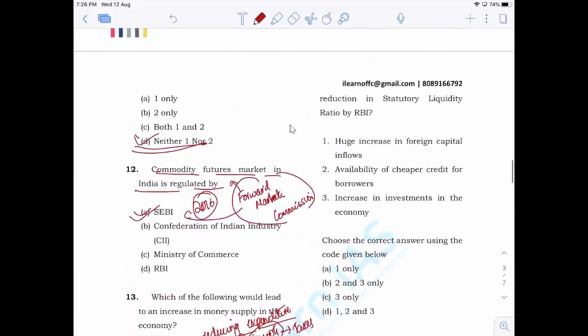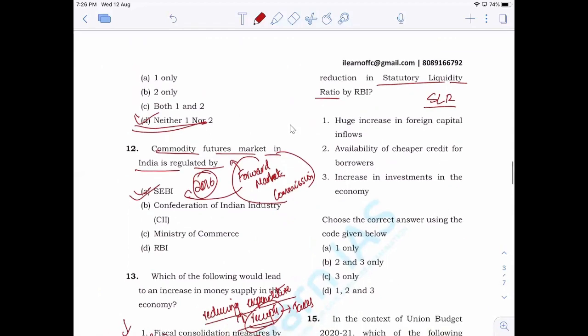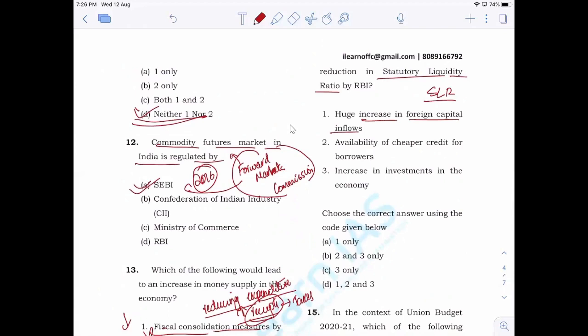Now, the 14th one: which among the following can be the possible consequences of reduction in statutory liquidity ratio? If SLR is reduced, what will happen? Huge increase in foreign capital inflow. Does reduction in SLR have any relation to foreign capital inflow? It does not. Foreign capital inflow is related to other aspects, such as the returns that can be earned from the Indian stock market, the business conditions and business environment in the country. It has nothing to do with statutory liquidity ratio. So the first statement is wrong.